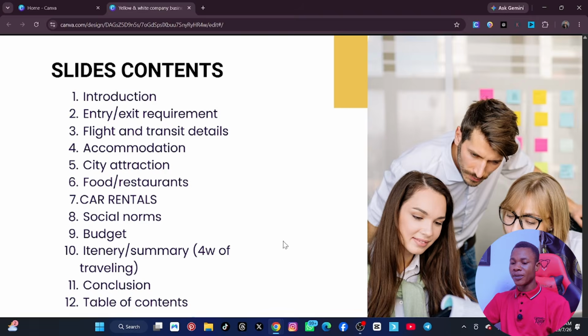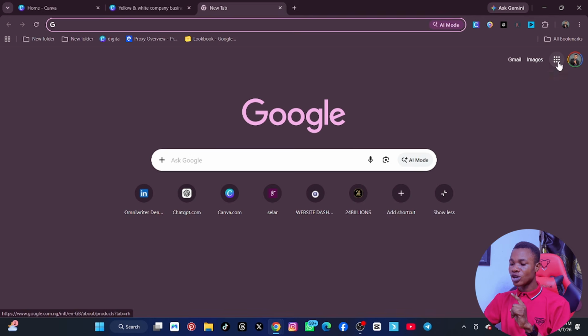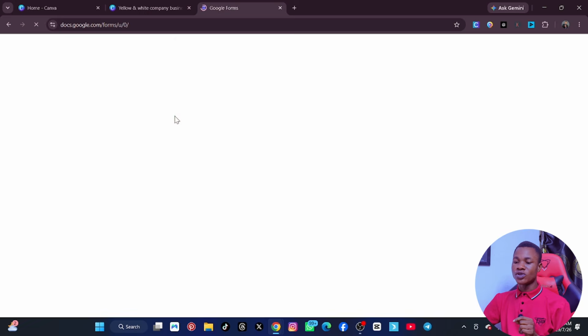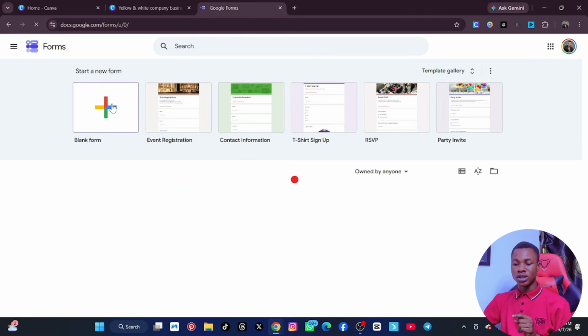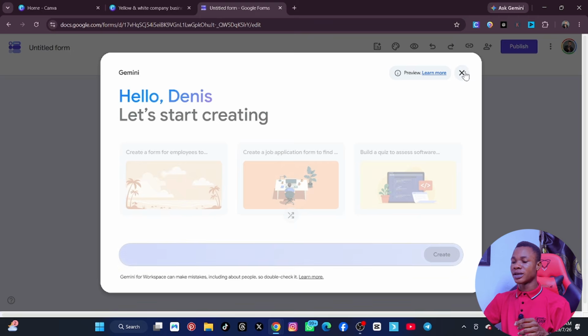Now let's proceed. Remember again, the first thing you will do is come to Google, then go to your Google apps and click on Forms. Is that okay? That's the first thing you do. Then you click on new form. You should know this by now because you took the Google Workspace Tools class. Click on form and then click here.